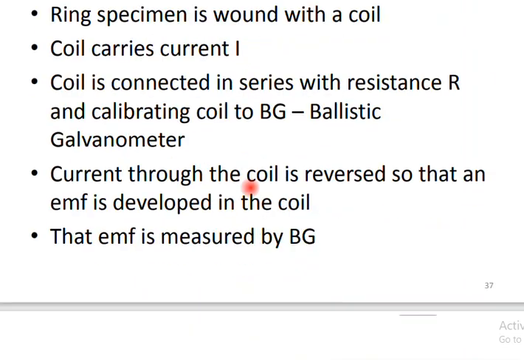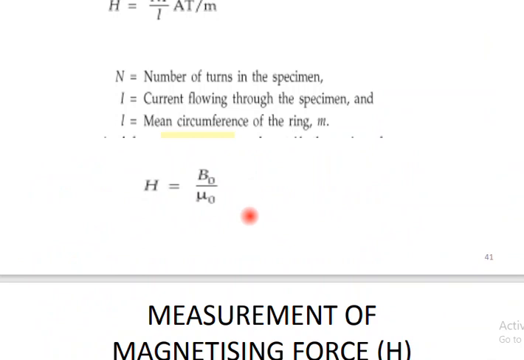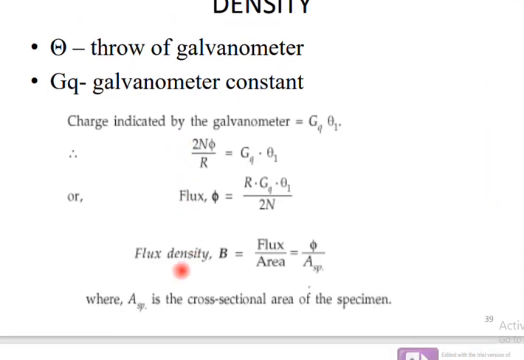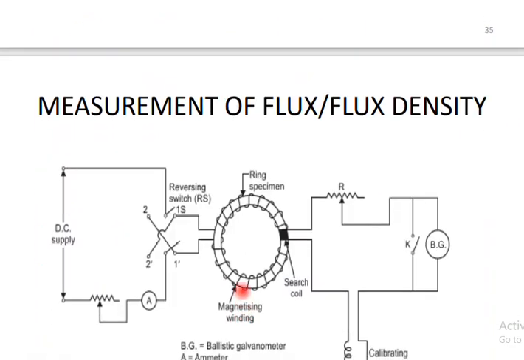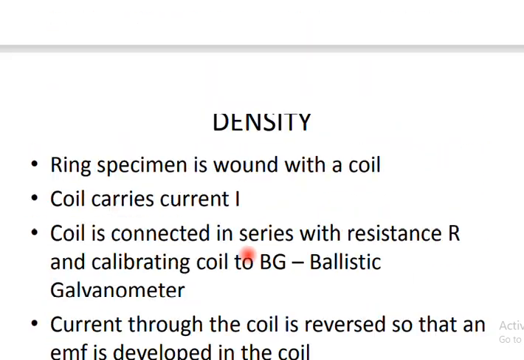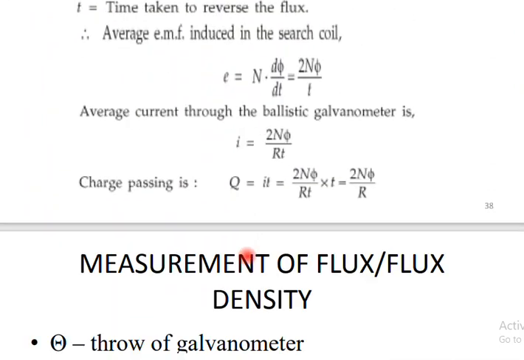At last we find out the flux density in the specified area. So the flux density B is equal to flux divided by area, which is phi divided by A_sp. Here A_sp is the cross sectional area of the specimen. Since we are using a ring specimen, A_sp means the cross sectional area of this ring specimen.